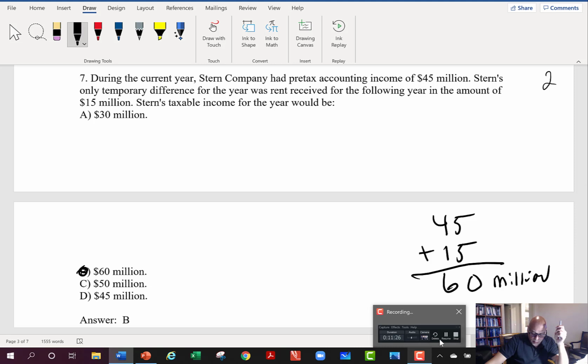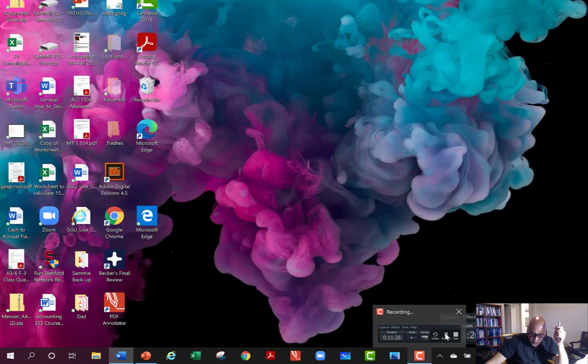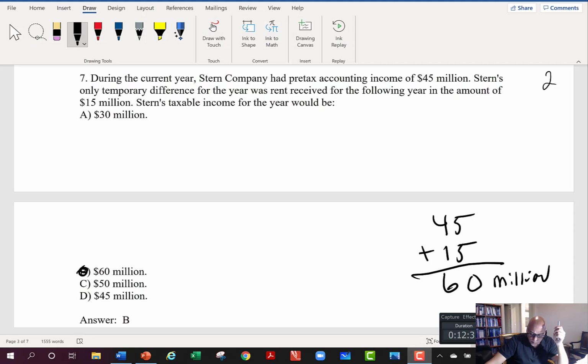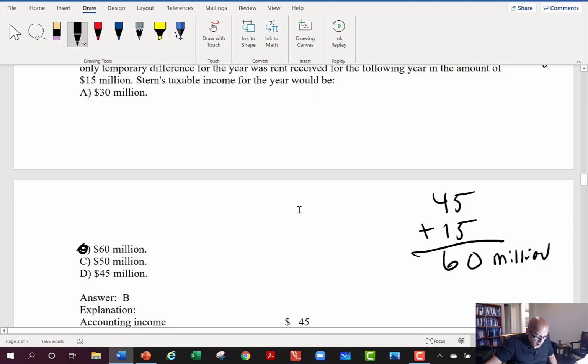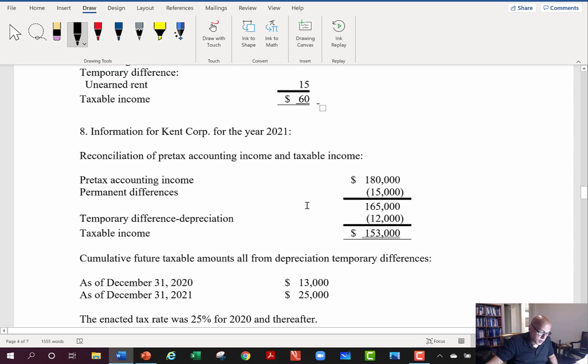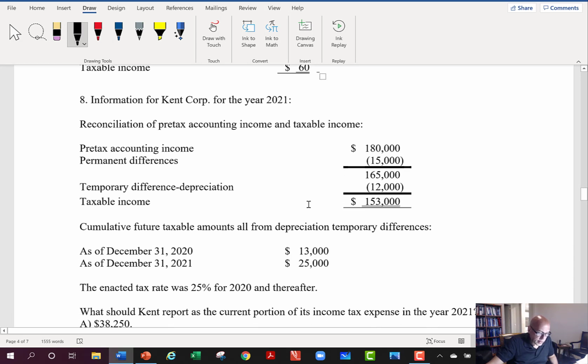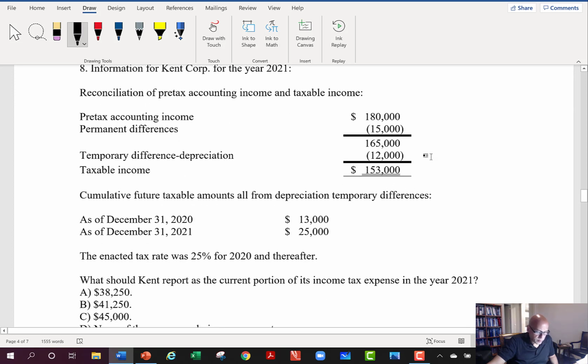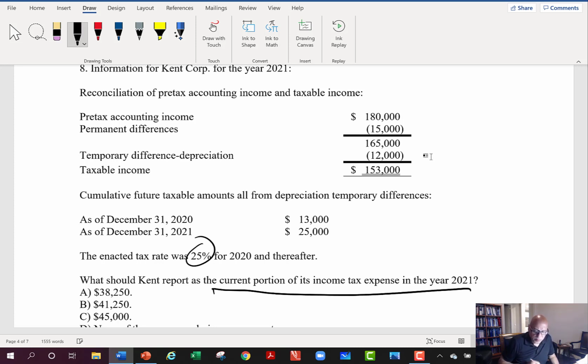Okay, all right. Let's go ahead and take a look at the next one here now. Okay, so as we look at this next one, it's a little annoying, I guess. Number 8, information for Kent Company, and they give us all this information, and they tell us the cumulative future taxable amounts, enacted tax rate. Remember, we always use the enacted tax rate. They don't give me any other rate, so that's easy enough to pick up. And then they ask for the current portion of income tax expense.